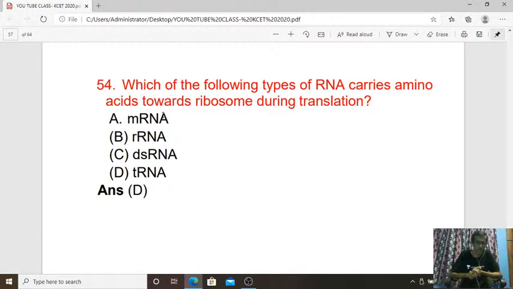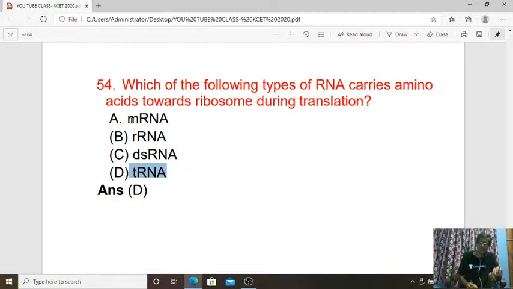Then 54th question. Which of the following types of RNA carries amino acids towards the ribosome during translation? So mRNA, rRNA, double-stranded RNA and tRNA. So the answer is tRNA, which refers to transfer RNA, which will transfer the required amino acid from the site of production to the site of protein synthesis, that is the ribosome.